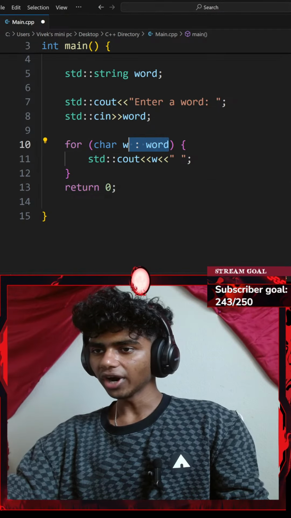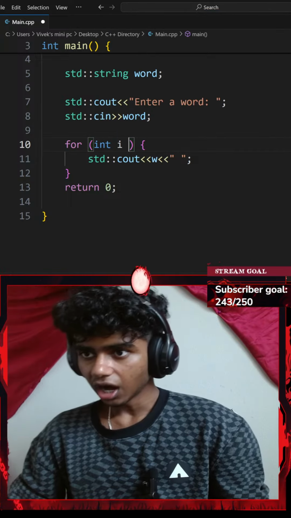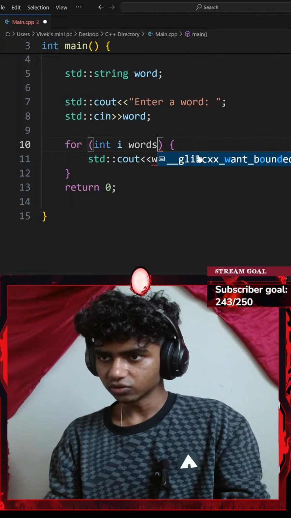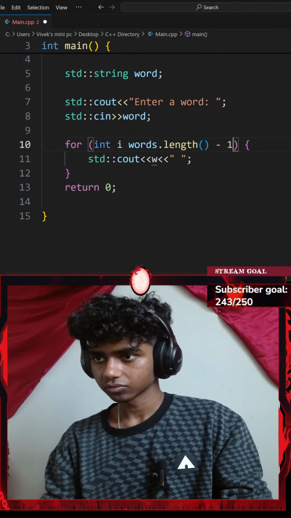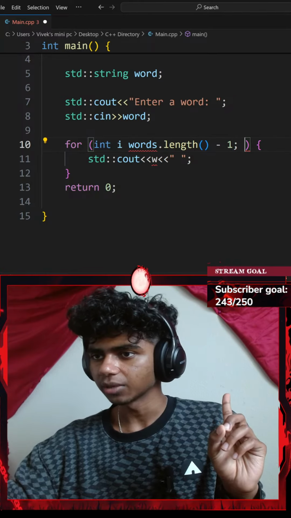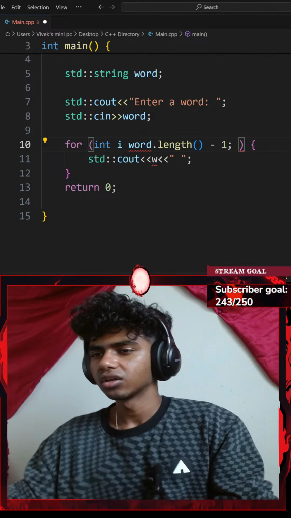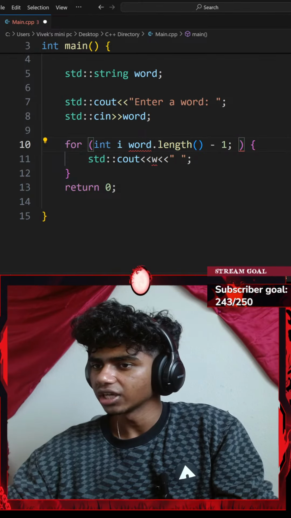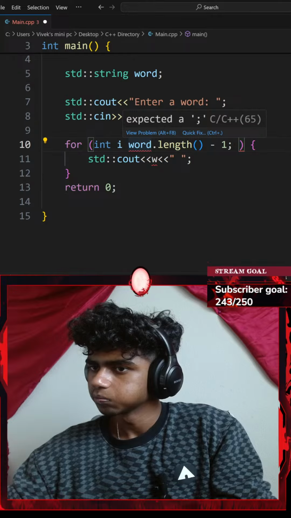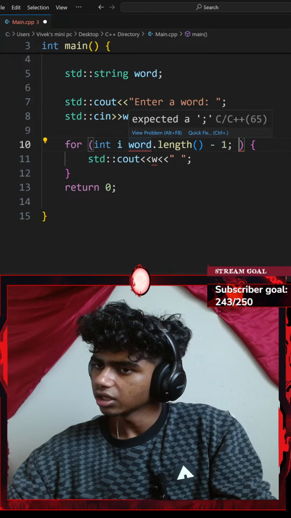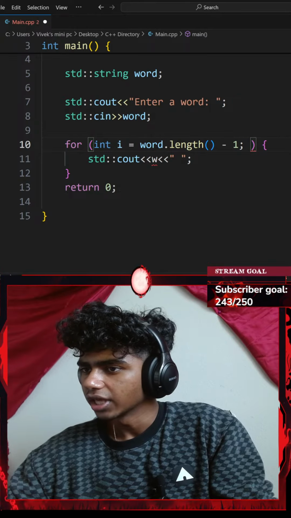Okay, so for every integer i in my words variable, the length function, minus 1. Okay, I'll end that with a semicolon and then check something. This is going to be word. Can't I use it for every i? For every integer i, which equals my word dot length minus 1. There we go.